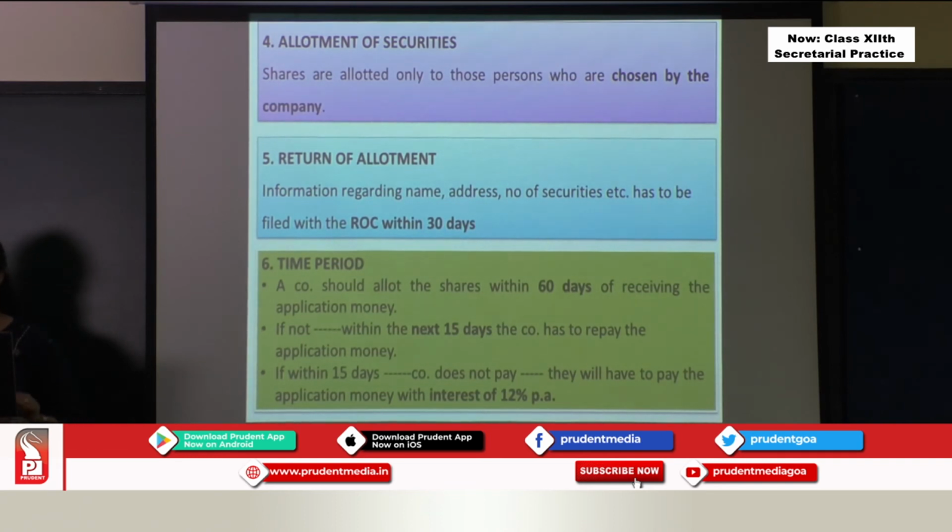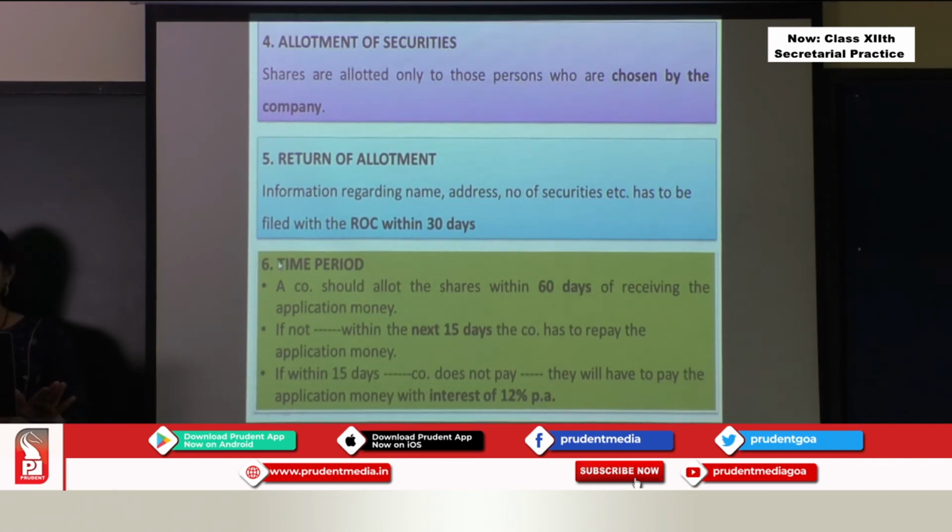And if they don't return the money within 15 days, then the company has to pay this application money along with interest of 12%. So if the company delays, the application money along with 12% interest has to be returned back to the shareholders.